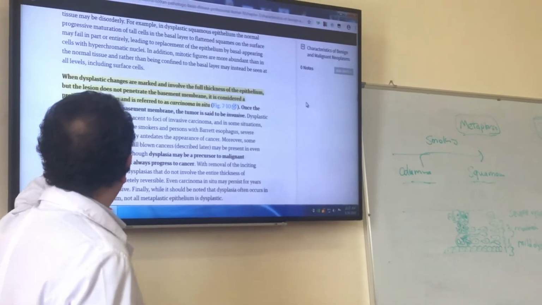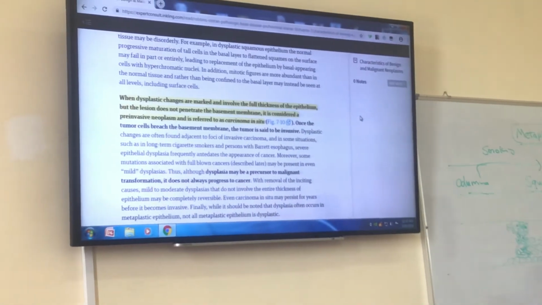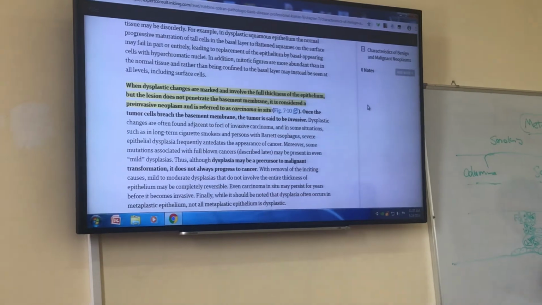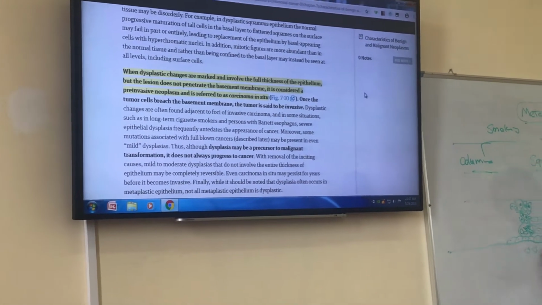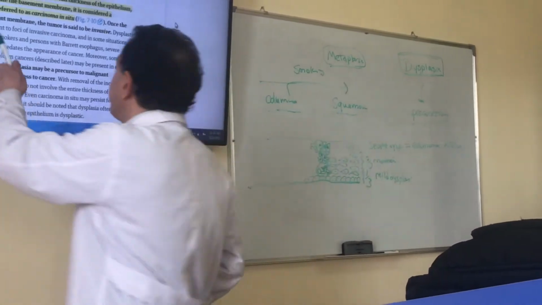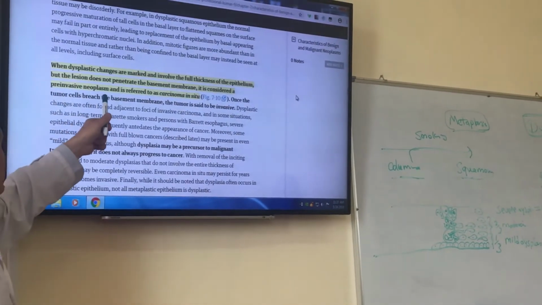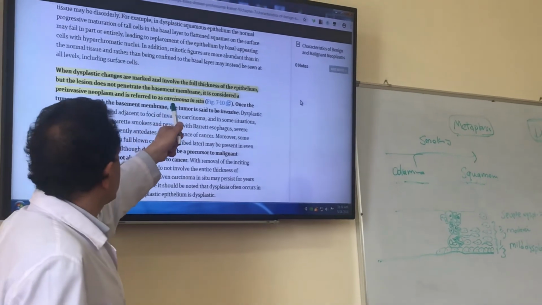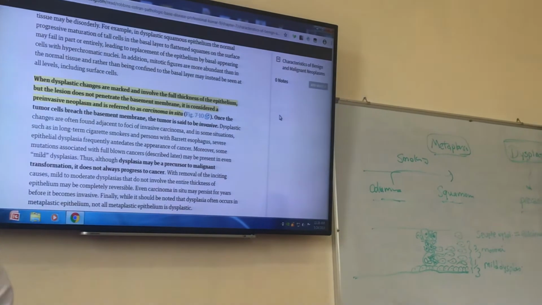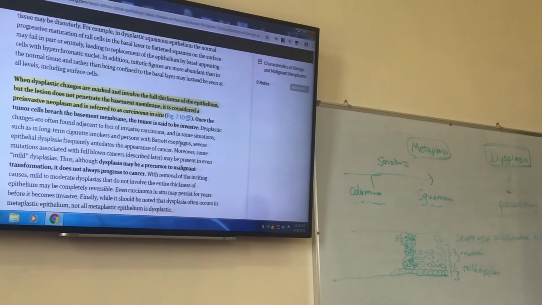So here it explains that when these dysplastic changes are marked and involve the full thickness of the epithelium, but the lesion does not penetrate the basement membrane, it means that this basement membrane is intact and we don't see any malignant cell under this basement membrane, then it is considered a pre-invasive neoplasm. It is referred to as carcinoma in situ. So this is the meaning of carcinoma in situ. It's also called severe dysplasia.